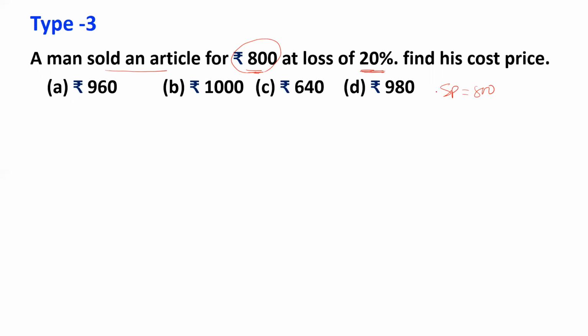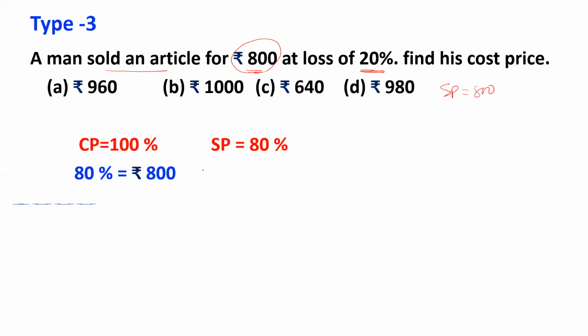How to solve this kind of question? Take the cost price as 100% and selling price as 80%. Why 80? Because loss of 20%. 100 minus 20% is equal to 80%. So 80% is 800. What is 100%? If you cancel, we'll be getting 1,000 as the cost price.